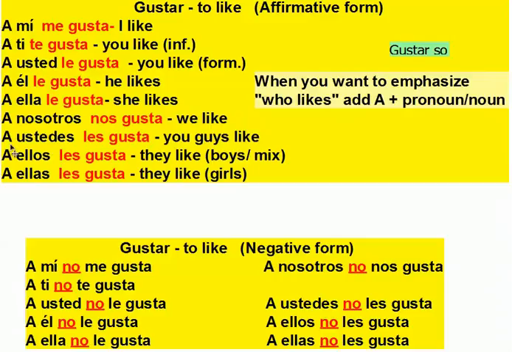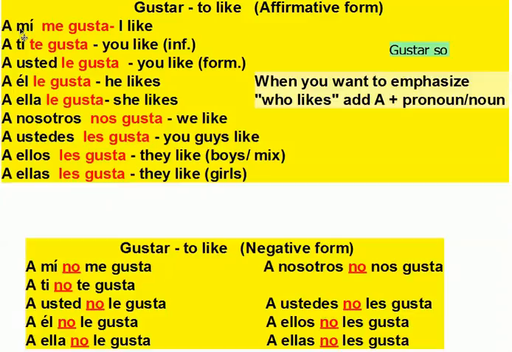You guys like, a ustedes les gusta. They like, when it's only boys or a mix of boys and girls, a ellos les gusta. They like, when it's only girls, you're talking about girls, so you say a ellas les gusta.